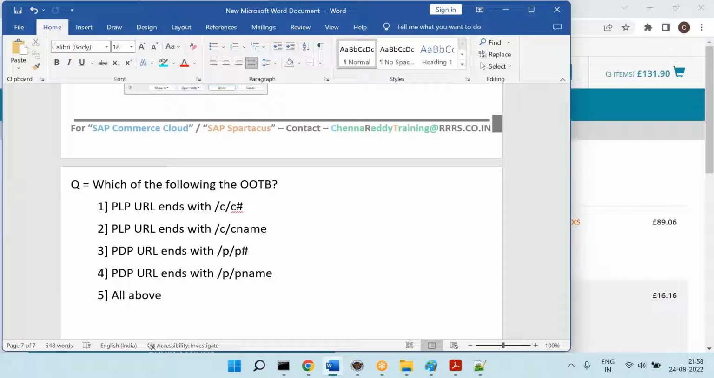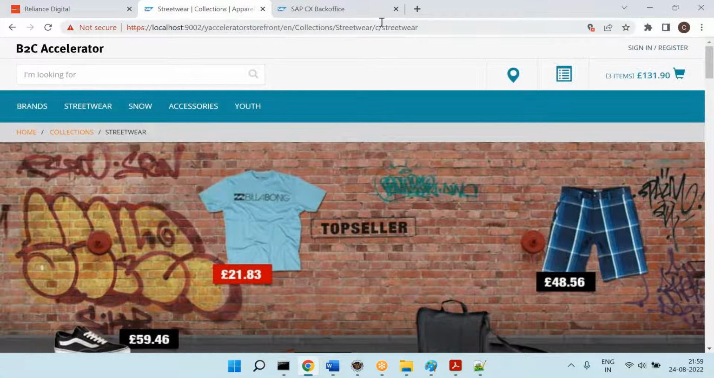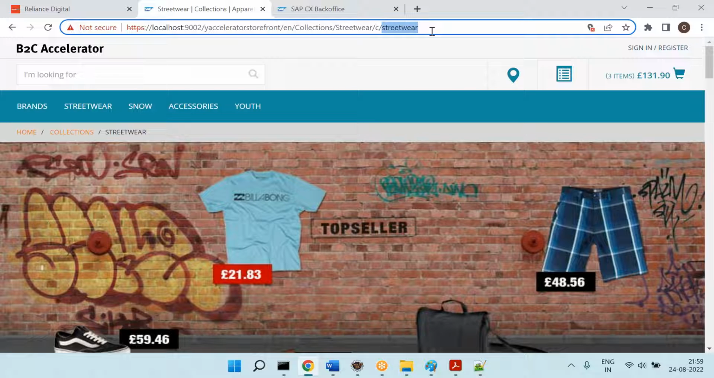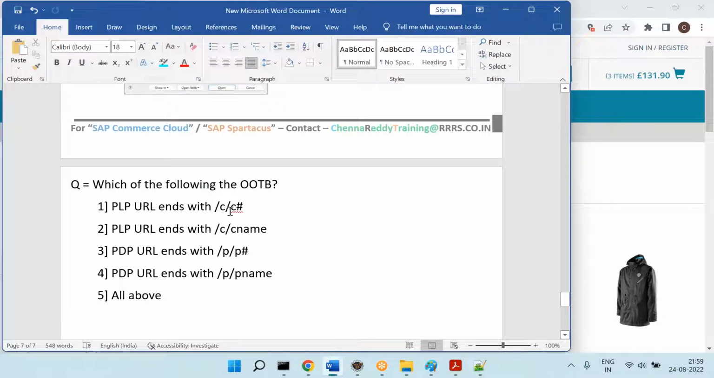Arvind, Ankit: 1, 2, and 3. Soumit, what is the answer? 1, 2, and 3. What happened to 4? Product name was there. I don't remember. Okay. So now let's observe here, please. Let's go here. So you can see /c/category name. So we can also have the names, or we can also have the numbers. So therefore, this is correct.